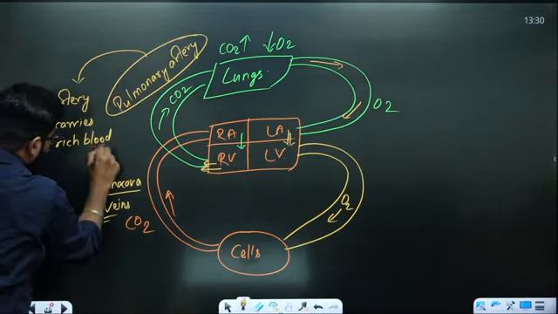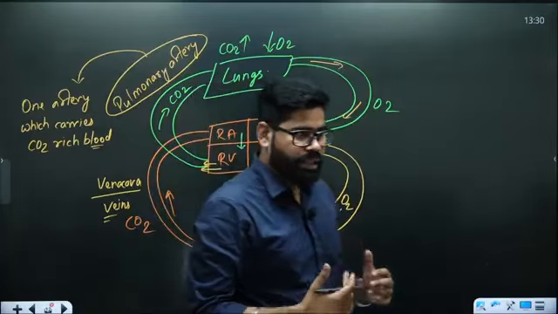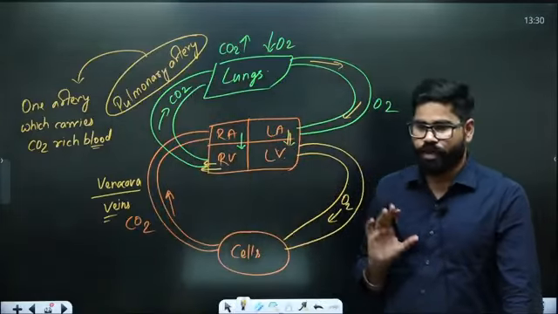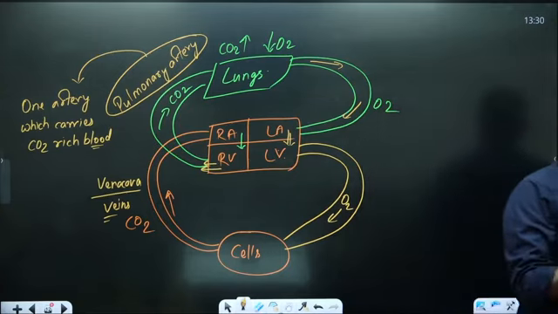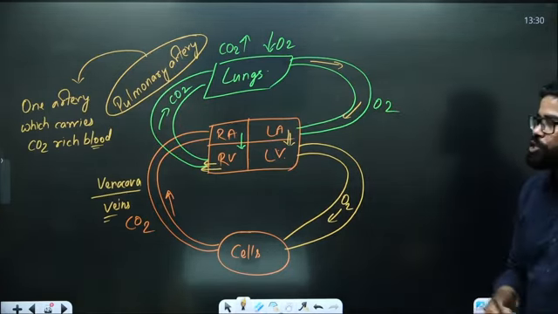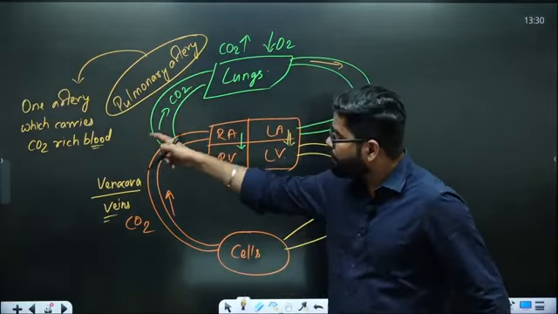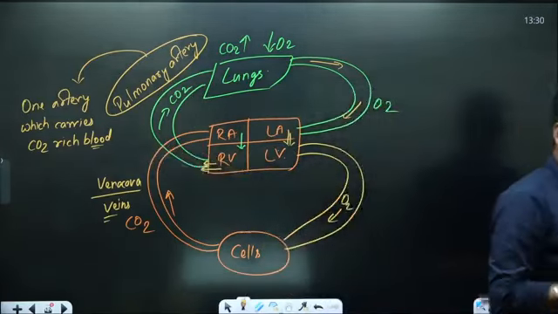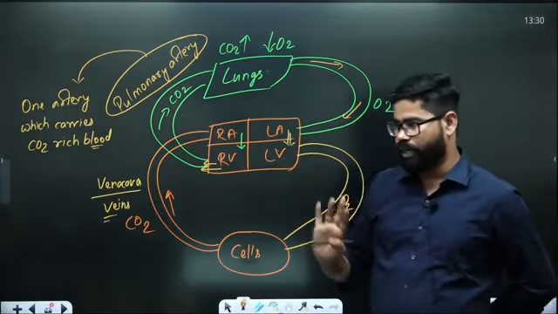Normally, most of the arteries of our body are carrying oxygen rich blood. Most of the arteries which are there are going to have this oxygen rich blood. But this is one such exception where we have the pulmonary artery carrying the carbon dioxide rich blood. This is the exception. Why is it an artery? Because the heart is pumping the blood.